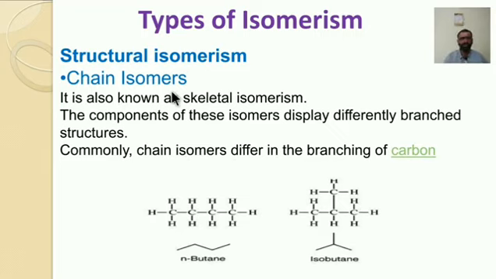In one type of chain isomer, the isomers have a different arrangement of the carbon. In n-butane the carbons are in a straight line. Here in isobutane, one carbon is present at an upward position, so the position of carbon is different. So they have different arrangement of carbon atoms in chain isomerism. As an example, n-butane and its isomer isobutane.